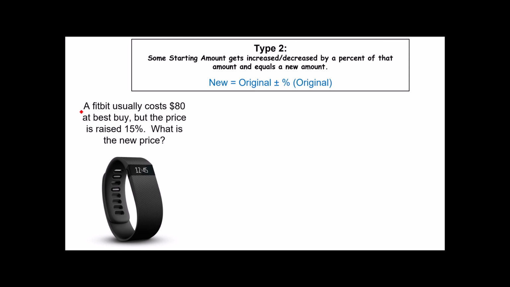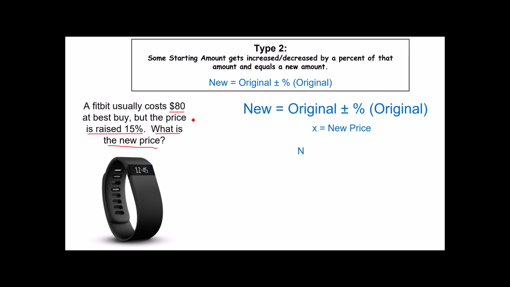A Fitbit usually costs $80 at Best Buy, but the price is raised by 15%. What is the new price? So let's bring down our pattern. In this particular problem, we're asked to find the new price. So that's going to be our variable. That's easy enough. The new price, which I should have used an n for both. Let's change that real quick as well. The new price, there we go.